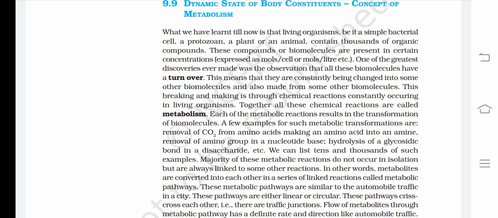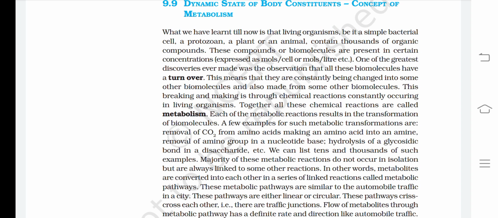A few examples of such metabolic transformations are removal of CO2 from amino acids, making an amino acid into an amine, removal of the amino group in a nucleotide base, hydrolysis of a glycosidic bond in a disaccharide, etc. We can list tens of thousands of such examples. The majority of these metabolic reactions do not occur in isolation, but are always linked to some other reactions. In other words, metabolites are converted into each other in a series of linked reactions called metabolic pathways.